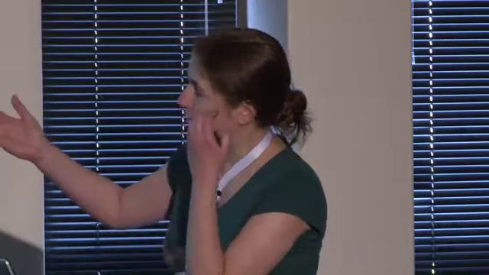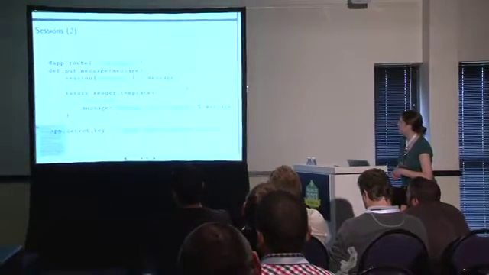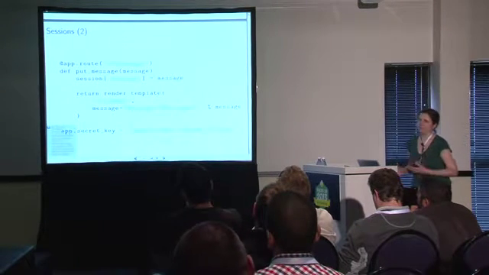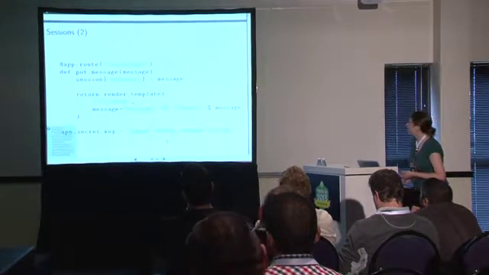So this is how you can get something from the session, and so now our default route is going to either print hello world or whatever message was saved in the session. But we have to put a message in the session, or it'll never be anything other than hello world. So we're going to make another route with another little function which puts the message that we have specified in the session, and this is a key which is used for encrypting the sessions so that they can't be tampered with.